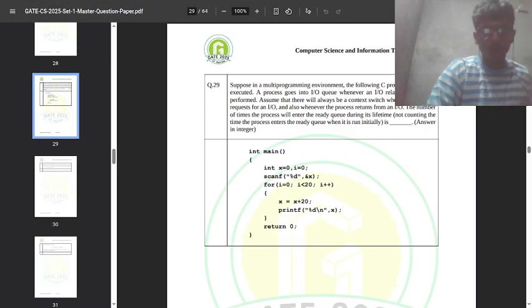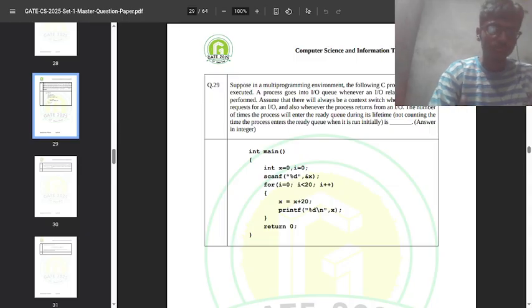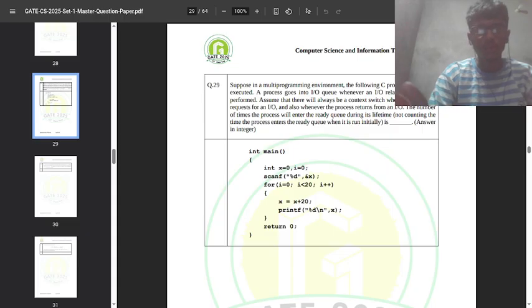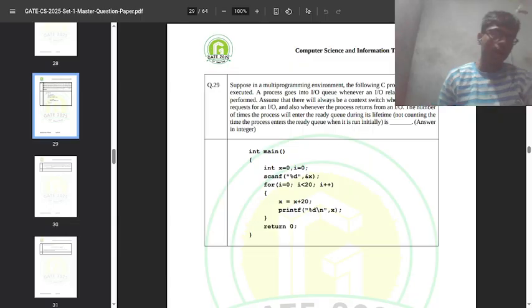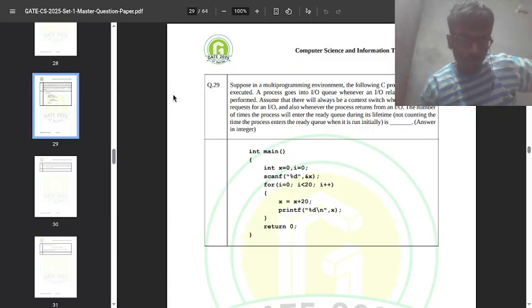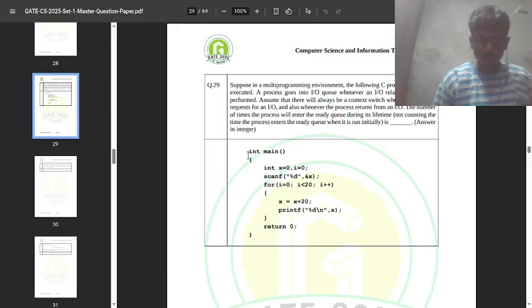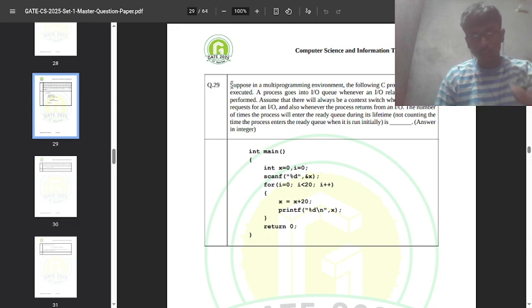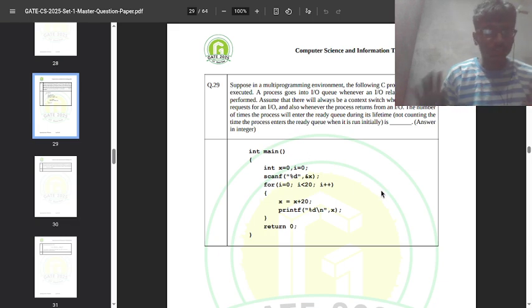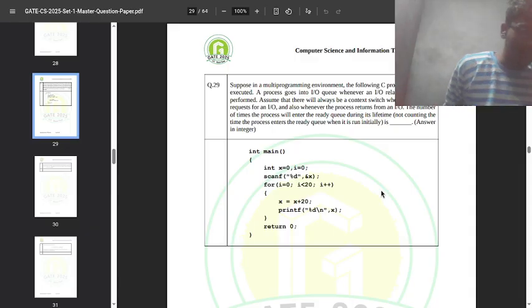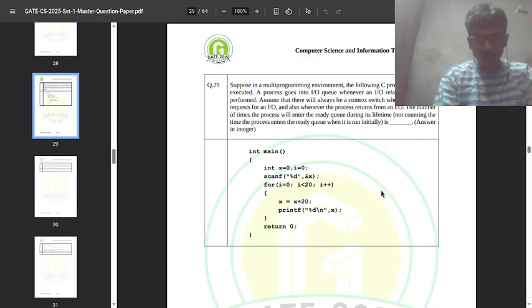I was just checking the GATE paper to solve some C program questions, because this is what I know right now. And I just stumbled upon this question 29, and I thought at first glance that it was a simple C question, but actually this is an operating system question. And I thought, if we got here, why not try to solve it.